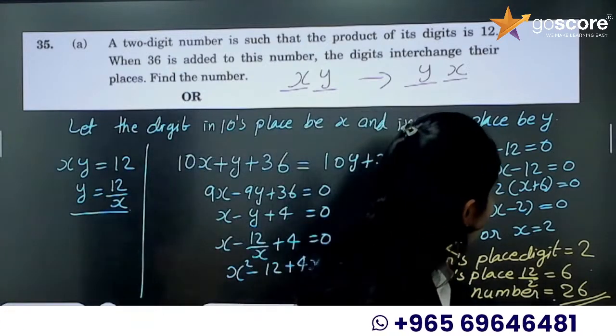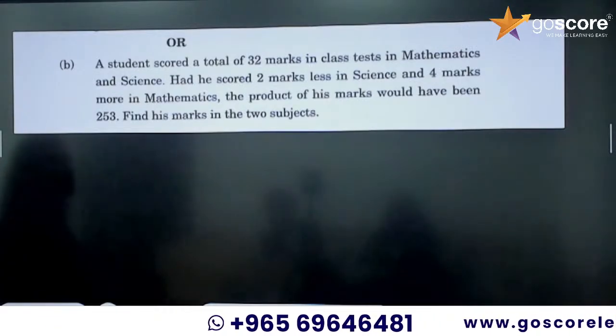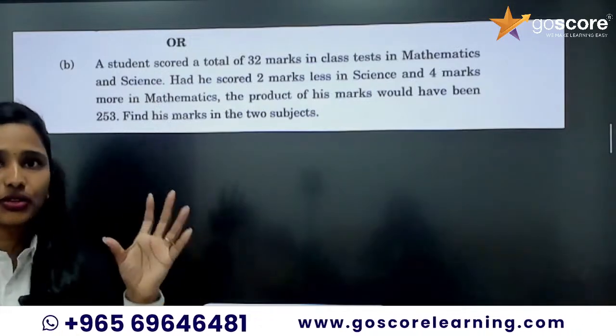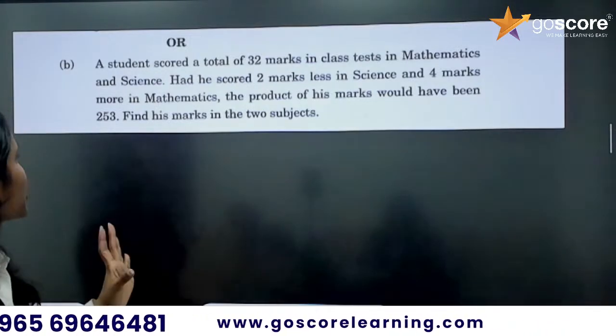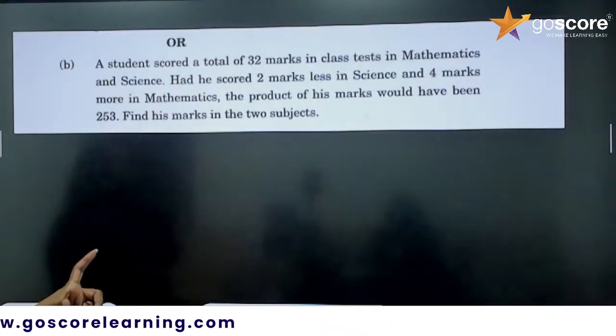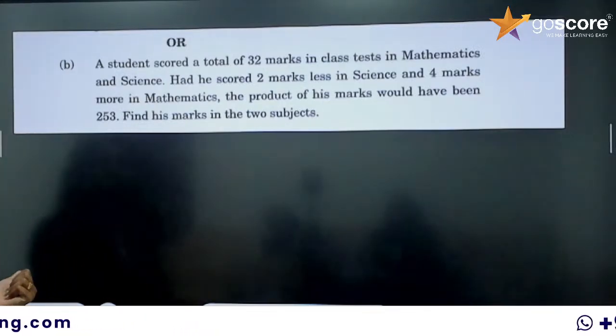Now the next question is, a student scored a total of 32 marks in class test in mathematics and science. So sum of scores in mathematics and science is 32, and had he scored 2 marks less in science and 4 marks more in mathematics, the product of his marks would have been 253. Find his marks in 2 subjects.